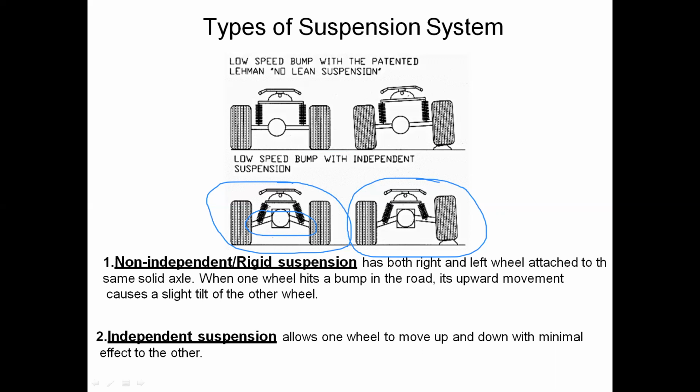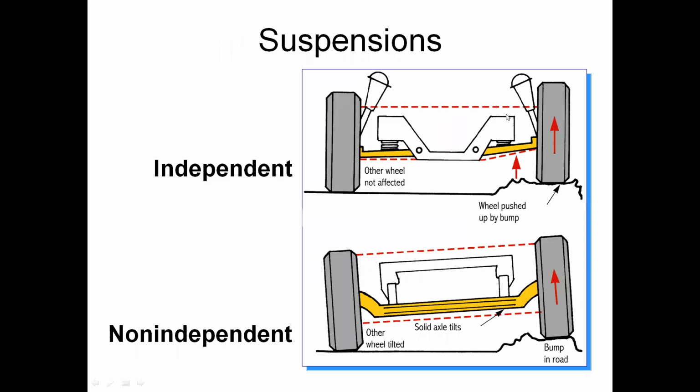And you can see the independent suspension system. It allows one wheel to move up and down with minimal effect on the other. You can see the independent suspension system and the non-independent suspension system. You can observe the diagram.